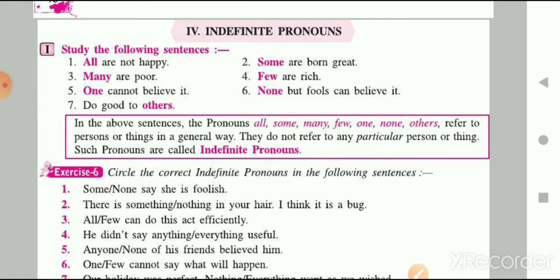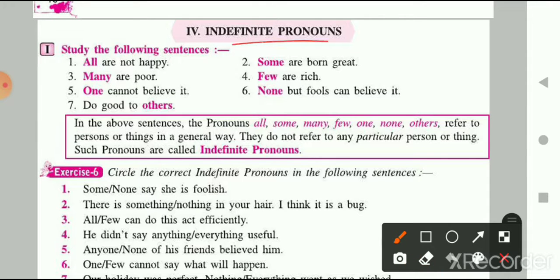So moving further, the fourth type of pronoun that we are going to discuss right now is the indefinite pronoun. Let's first of all examine a few sentences. All are not happy. Here, all is an indefinite pronoun. Some are born great. So here in both the sentences you can notice that all and some are referring to what?